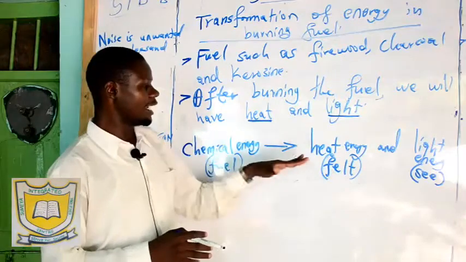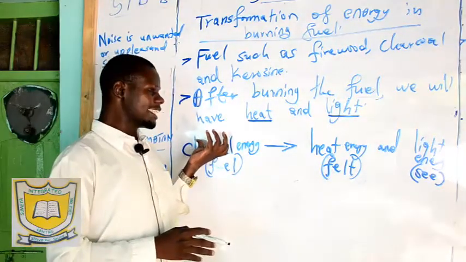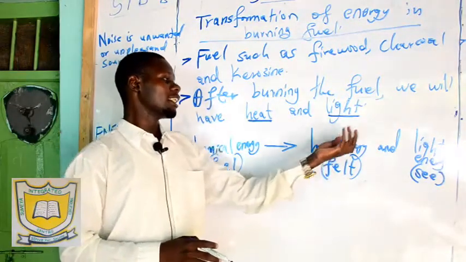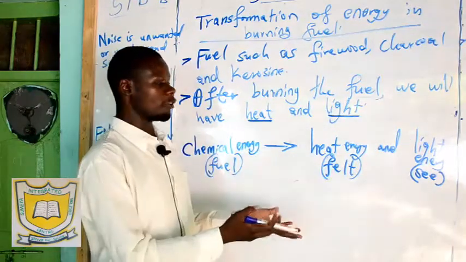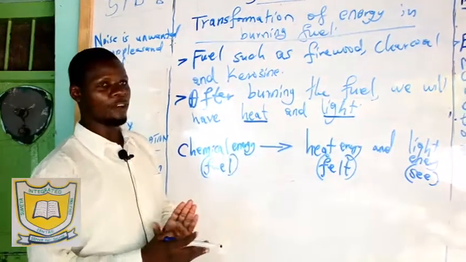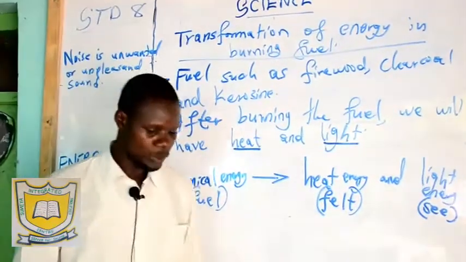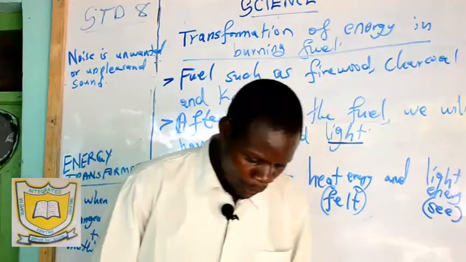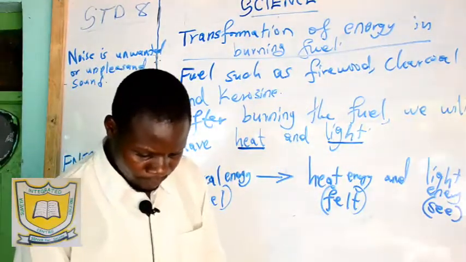What have we done here? We have only transformed this type of energy to heat and light energy. That is transformation. We have not created nor destroyed, but that is what we call transformation, changing from chemical to heat and light energy. We also have food.